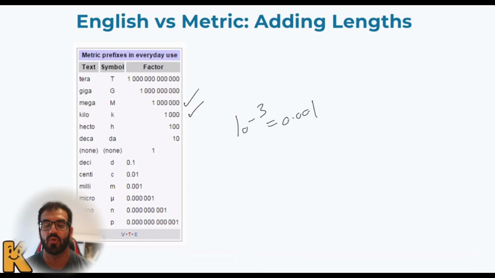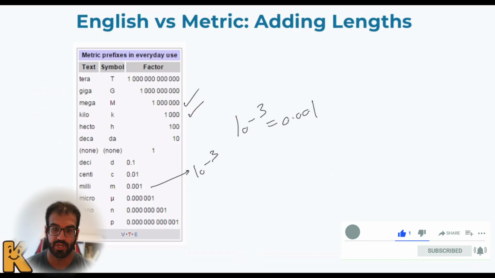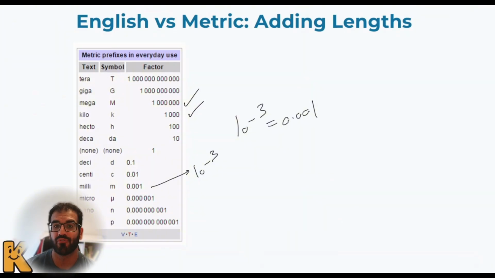We do have micro, we do have nano, we do have pico. Sometimes it would be a little bit challenging to count all of those zeros. But remember, milli means 10 to the power negative 3, which is how many times those numbers are multiplied by each other. 10 to the power negative 3 means 1 over 10 as a fraction, or 0.1, multiplied by itself 3 times.